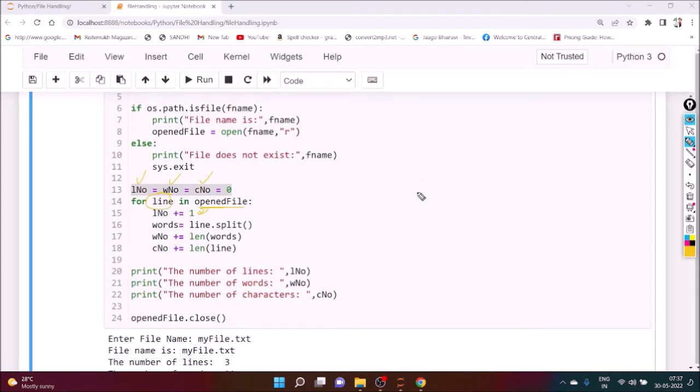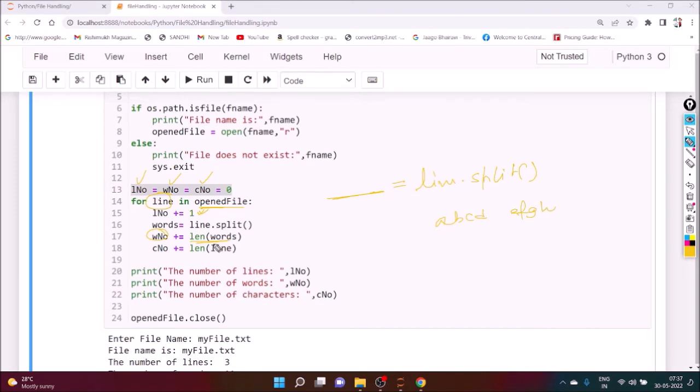We split. If you write line.split, it will return the words, and if you put len of words, it will return the number of words present in that particular line. And definitely you have to update the WNO. Suppose a line is there: A B C D, then E F G H.